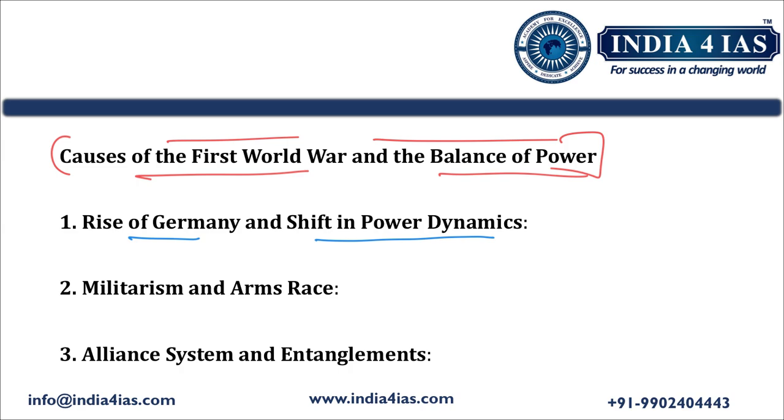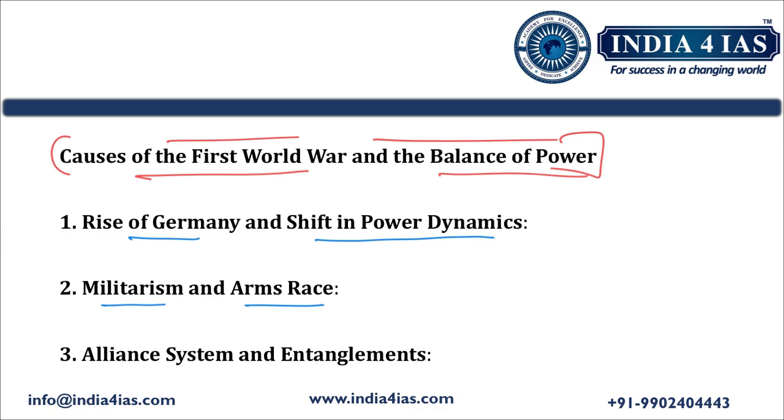Then the second point is militarism and the arms race. The pre-World War I period saw an intense militarization in Europe, where nations were rapidly expanding their armies and navies. Germany attempted to build a fleet to rival Britain's naval dominance, also known as the Anglo-German naval race. This directly impacted the balance of power.